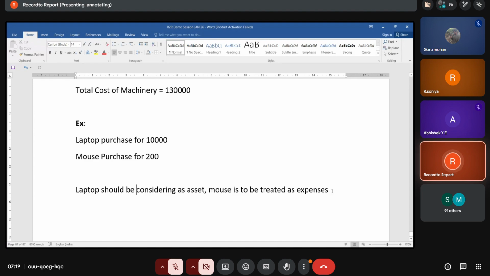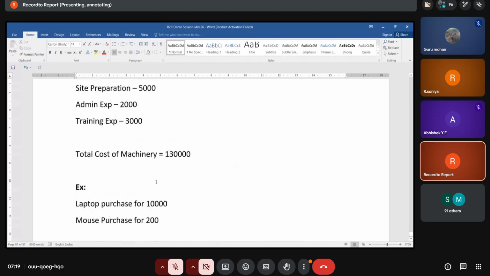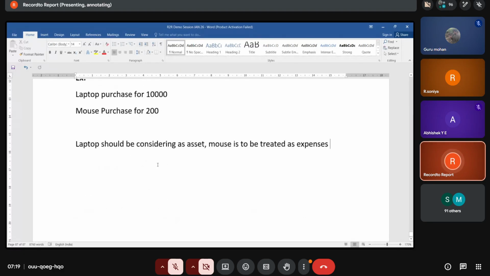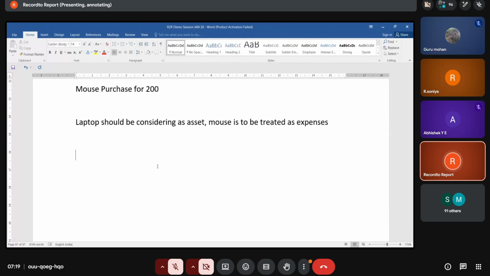And one more important thing we will discuss while depreciating. So, what is the journal entry for asset capitalization? If the asset is ready to use, we will directly debit the asset account and credit the vendor account.